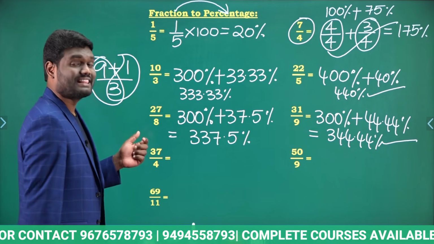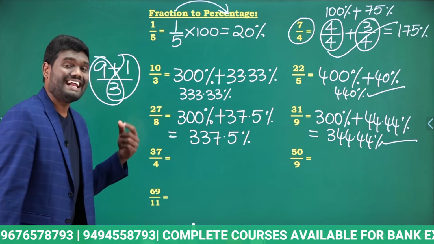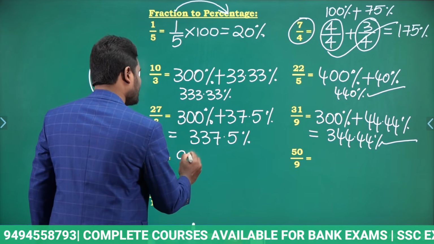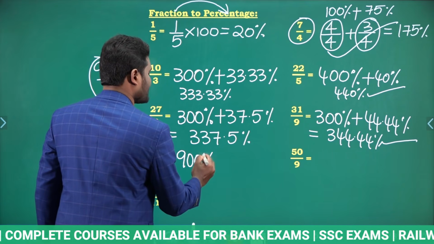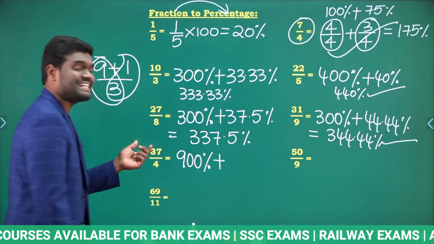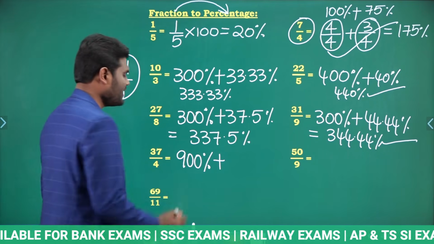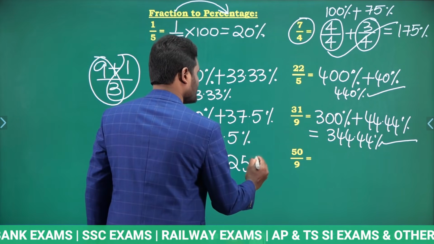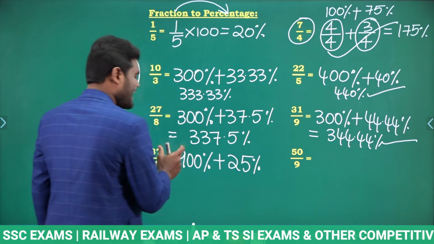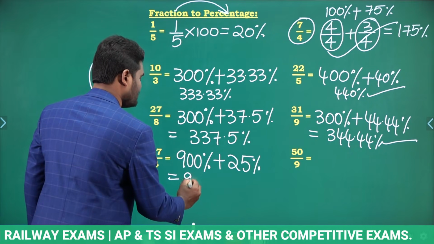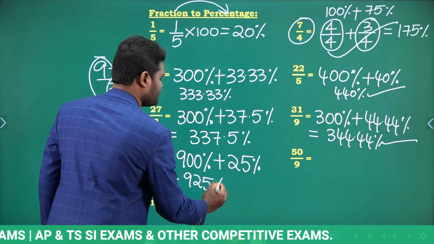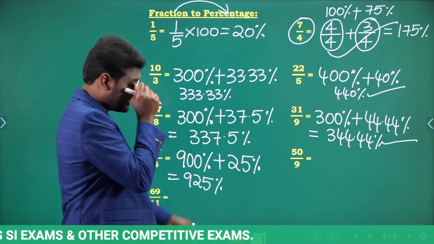37 by 4. 4 9 times 36, which means 9 times means 900% plus 36 means 1 remainder. 1 by 4. 1 by 4 is nothing but 25%. So 900 plus 25. Now this is going to be 925%. Okay. Let's look at the next one.